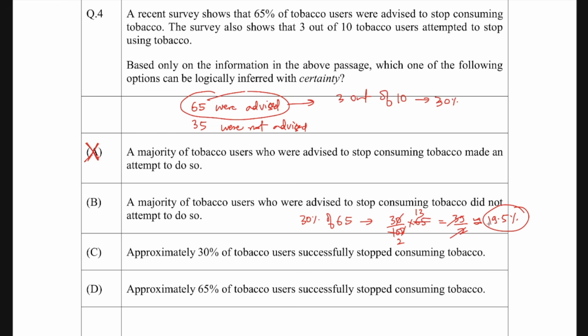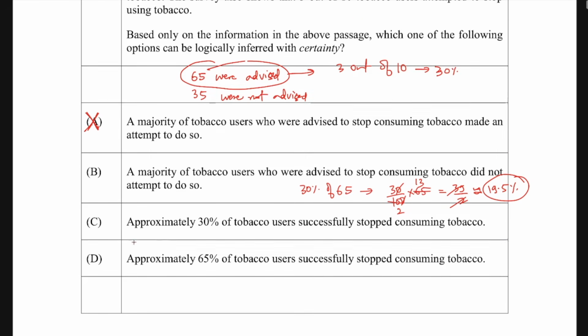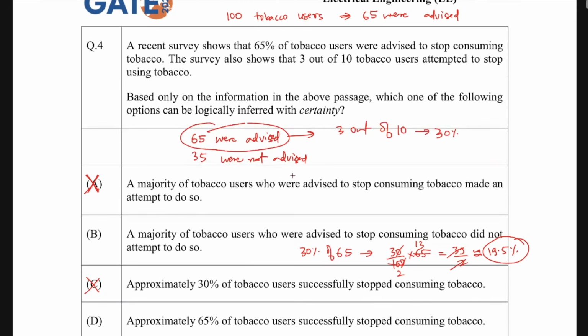These were the people who stopped consuming. So approximately 30% of tobacco users successfully stopped consuming. That's not correct. So many people actually did wrong here. They just saw that 3 out of 10 means 30% stopped, but that's not correct. This 30% is for those who have been advised. Because 35% were not even advised, so we are not considering them here. Then again, the fourth one is also incorrect. The only option which seems to be correct is option B, which says that the majority of tobacco users who were advised to stop consuming tobacco did not attempt to do so.